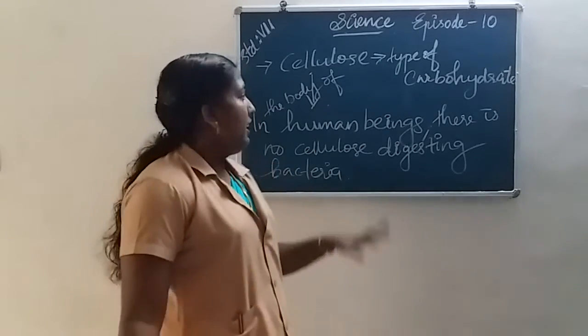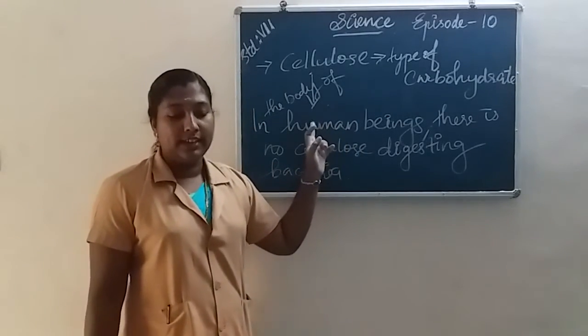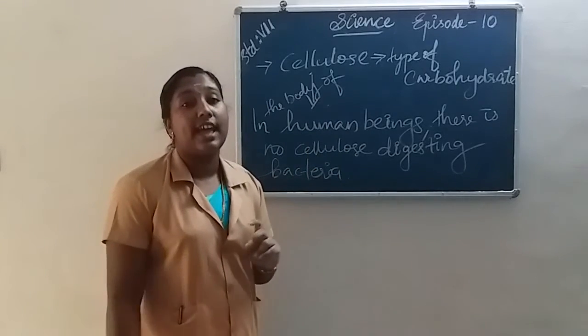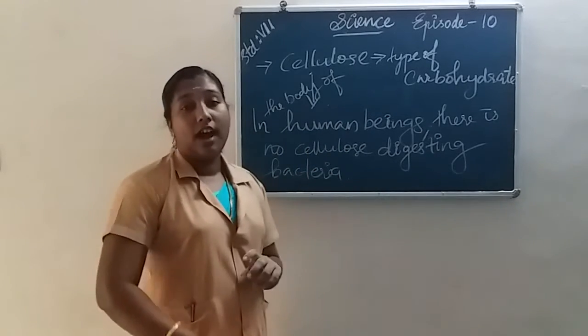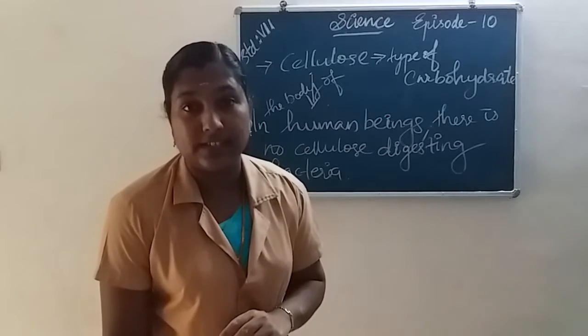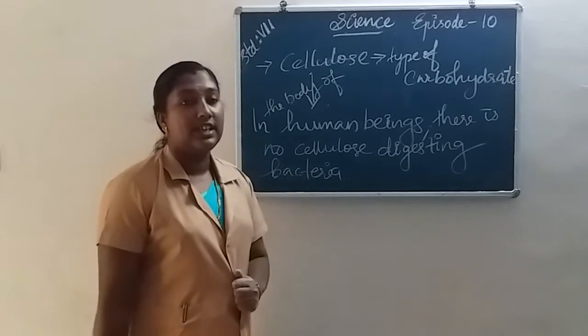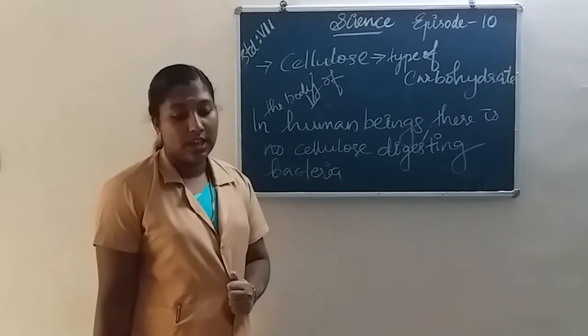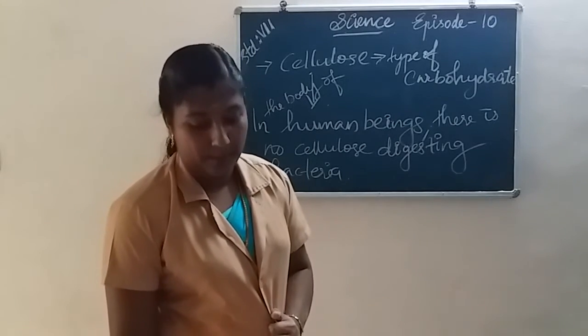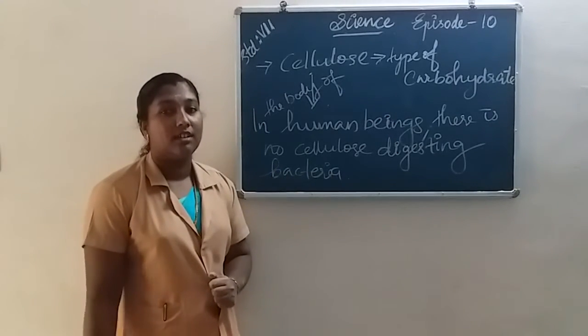Then ruminants have a large sac-like structure. That structure is named cecum.